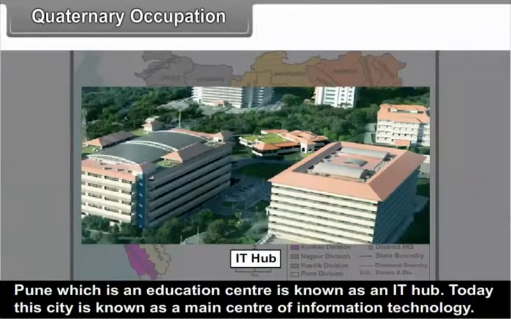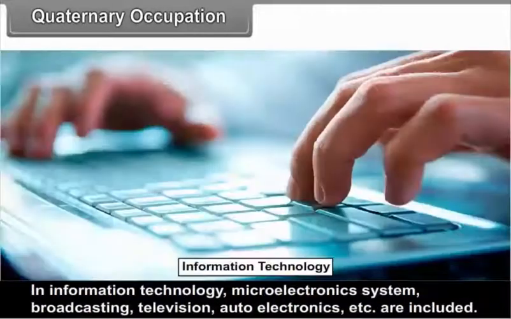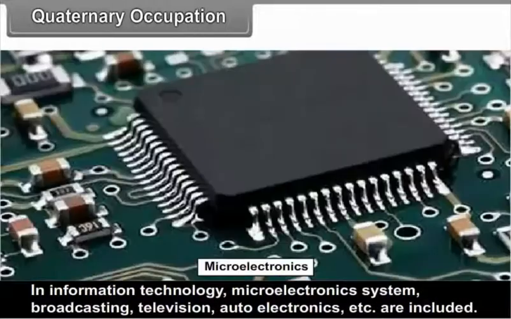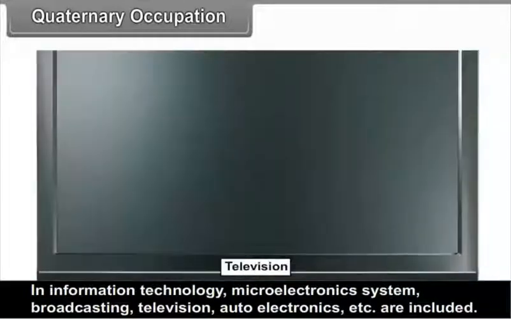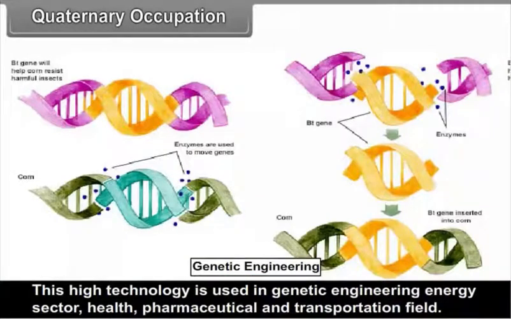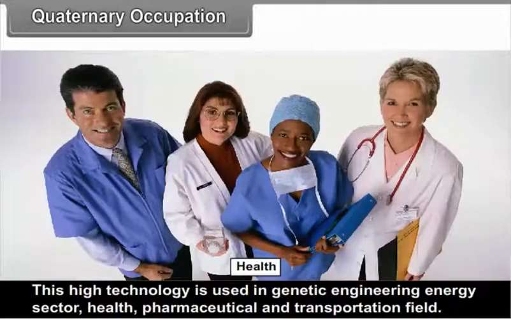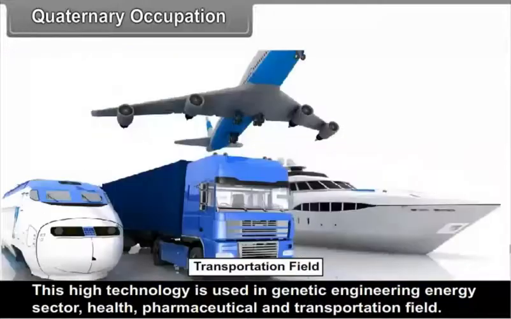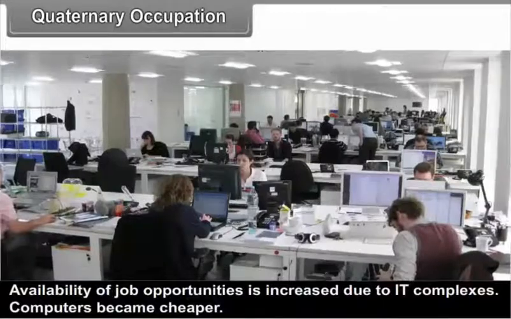Today, this city is known as a main center of information technology. In information technology, microelectronic system, broadcasting, television, auto electronics, etc. are included. This high technology is used in genetic engineering, energy sector, health, pharmaceutical and transportation field.